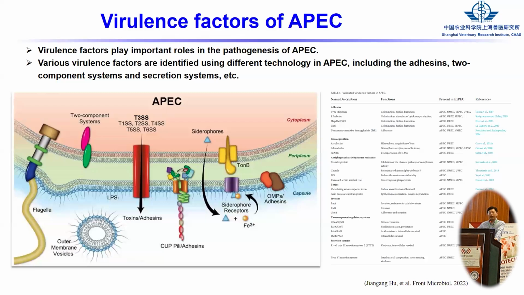During the infection, various factors play important roles in the process of infection of the APEC.